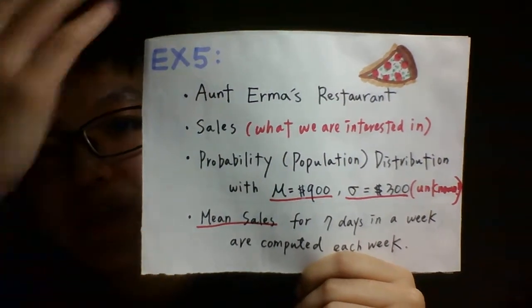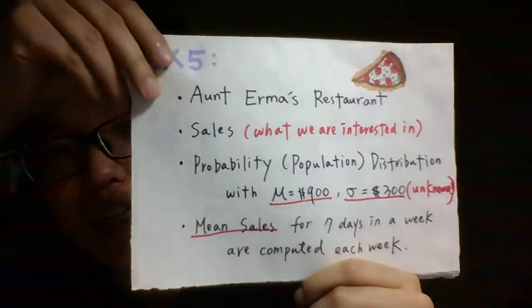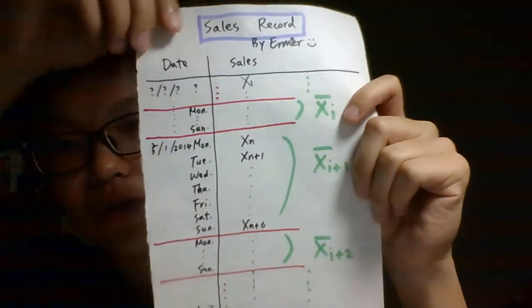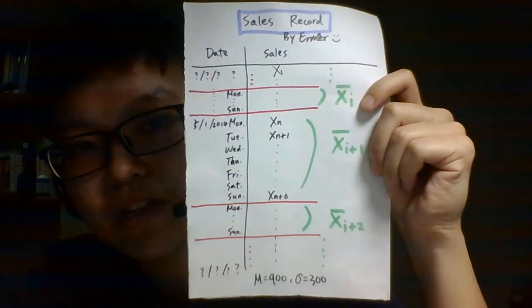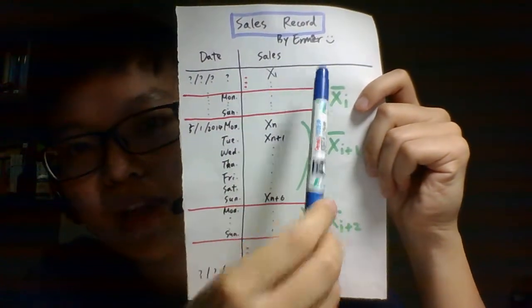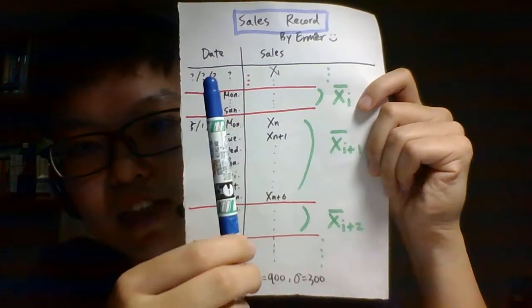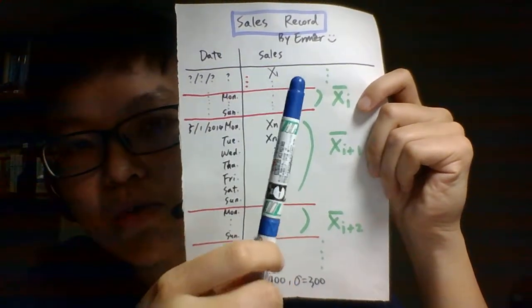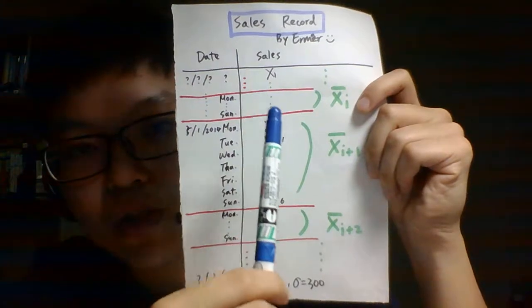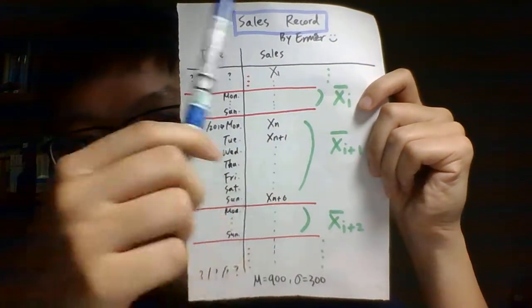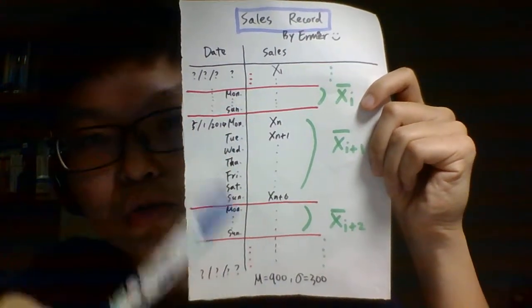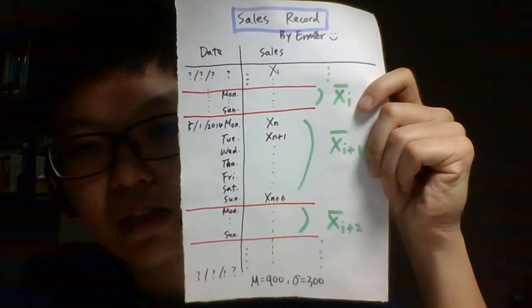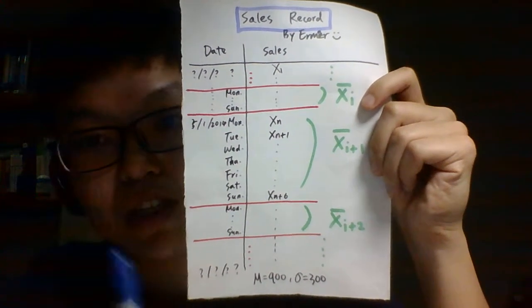Let me explain it again in this way. I think it will be much more clear for you to understand. Suppose that this is the sales record made by Aunt Alma, and there are sales and date. Aunt Alma writes down the sales for each date, and she did it for many days, but we don't know how many days she did. We also do not know the starting and the end date of this record. We only know that she did it.